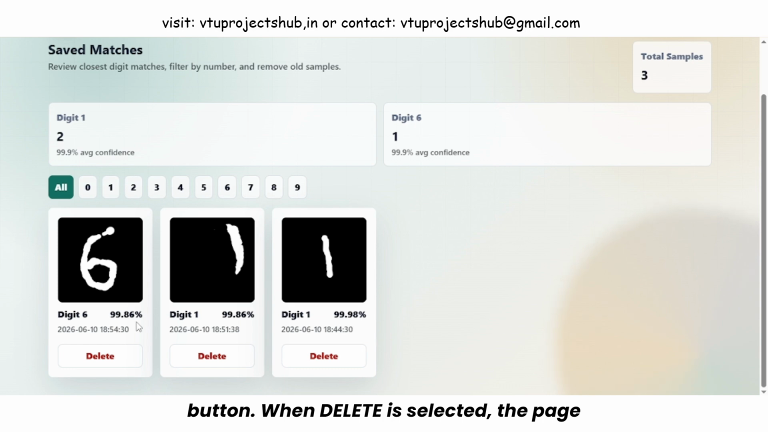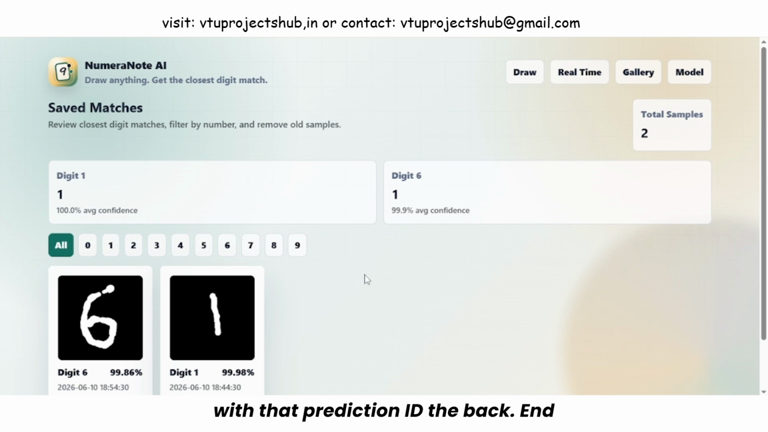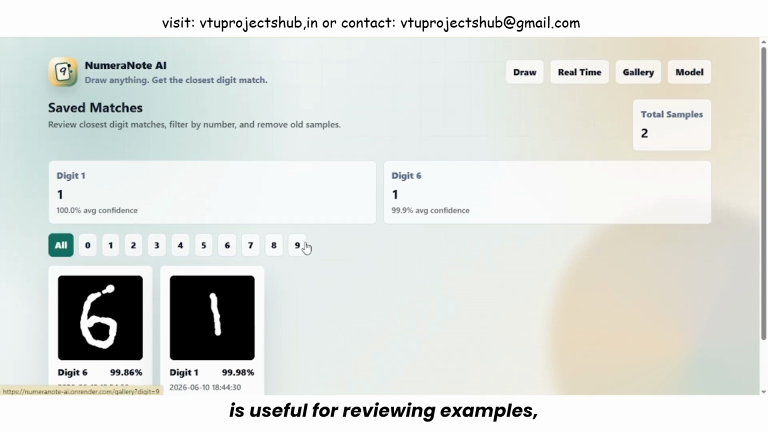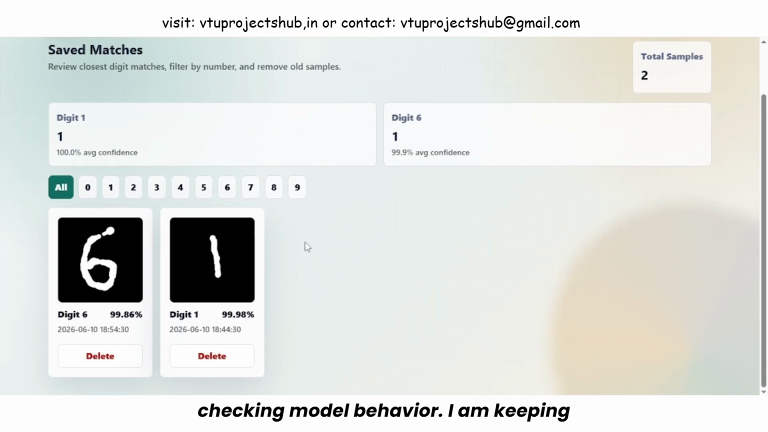When delete is selected, the page sends a POST request to the delete route with that prediction ID. The backend removes the matching record from SQLite and redirects back to the gallery. If a digit filter was active, the page keeps that filter after deletion. This gallery is useful for reviewing examples, checking model behavior, and keeping samples that may be useful for future testing.